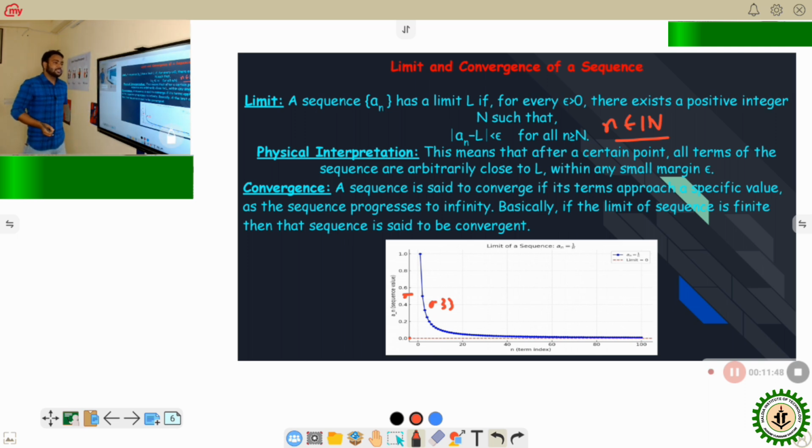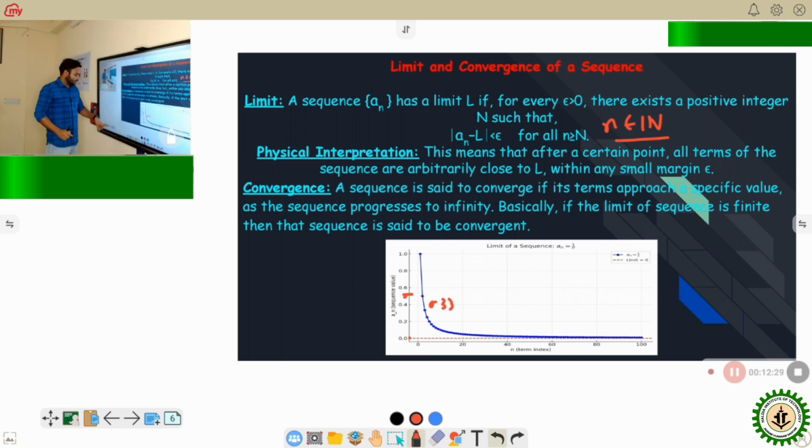So, a sequence is said to be convergent if the limit of that sequence is finite, and a sequence is said to be divergent if the limit of the sequence is infinite or minus infinite.